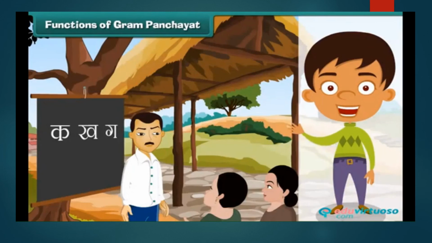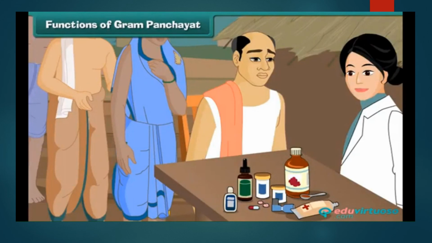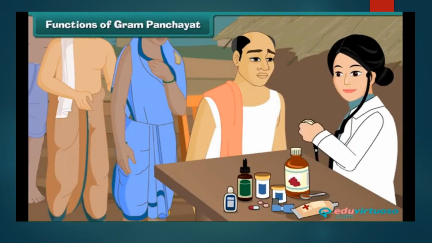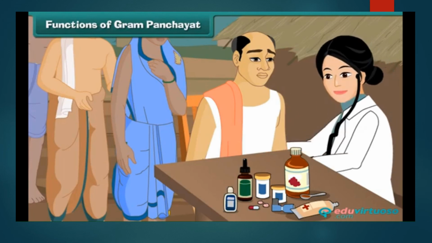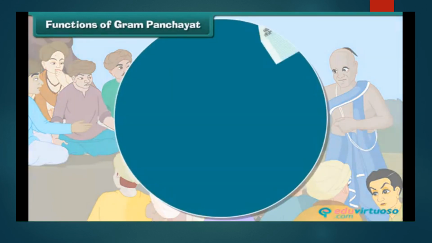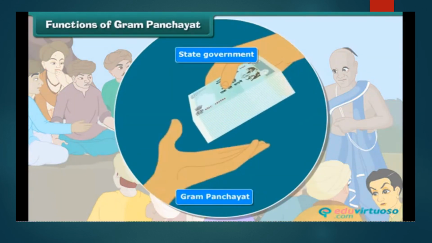It makes arrangements for the education of children and adults of the village. The Gram Panchayat provides facilities for maintaining public health and hygiene and organizes health programs for its people. It also maintains law and order in the village. For performing all these functions, the Gram Panchayat receives funds from the state government.